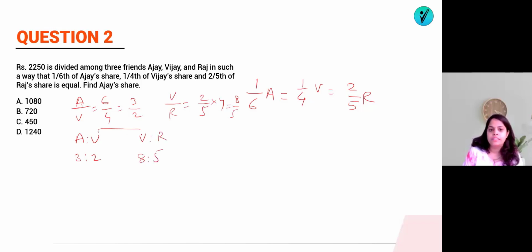So we know that the Vijay part is the same, so we have to make it equal. So we'll multiply by 4. So it will be 12 is to 8 and this is 8 is to 5. Means the proportion of Ajay is to Vijay is to Raj will be 12 is to 8 is to 5.